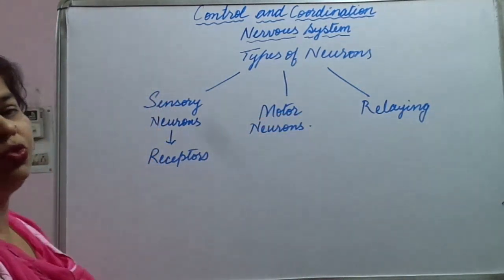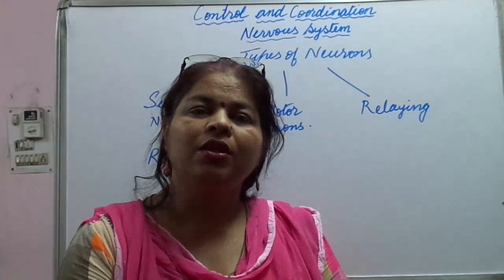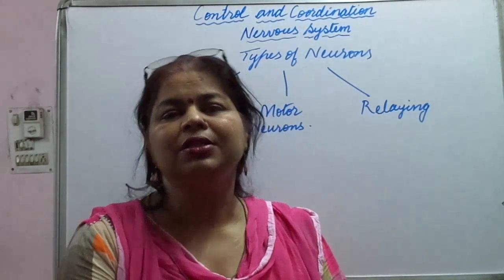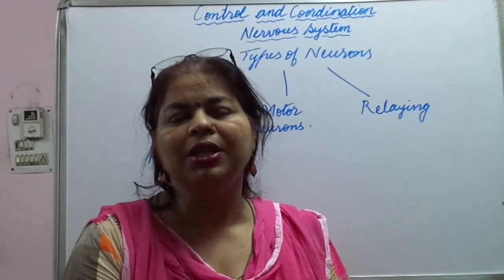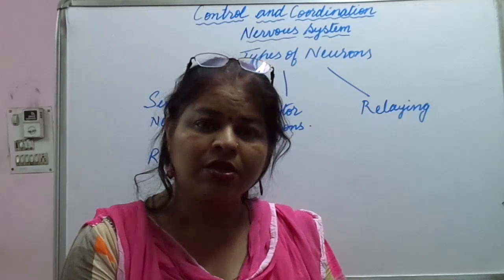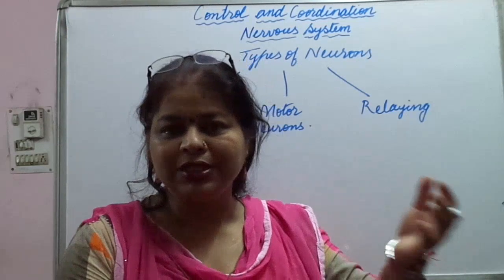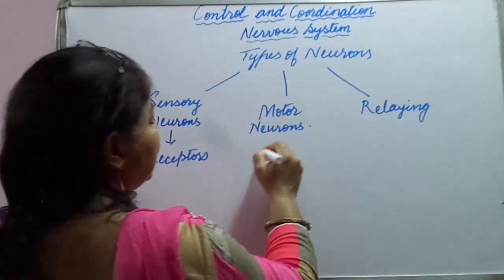Now motor neurons, where are they found? They are found in such places where the action of the stimulus takes place. That is, they are known as effectors. So normally they are found where? In our muscles or in glands. So they show the effect of the sensation picked up by the sensory nerves. So we call them effectors.